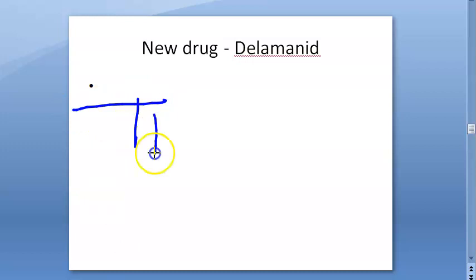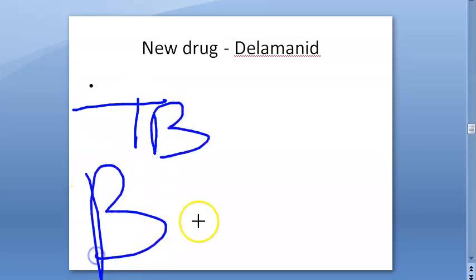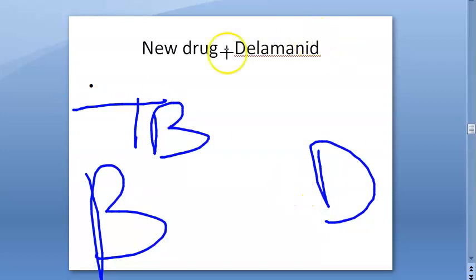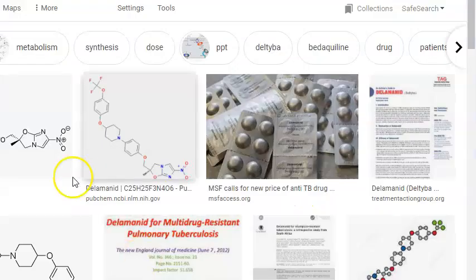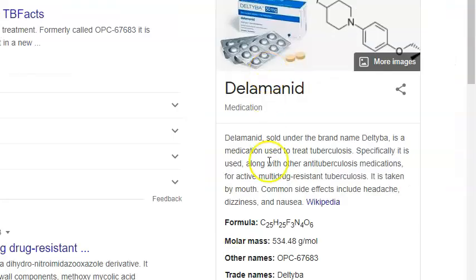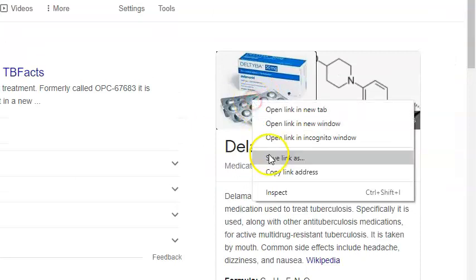So guys, for treatment of tuberculosis, there are two new drugs that you have to write. Bedaquiline, that you saw now. There is one more, Delamanid. Delamanid also you have to write. Again, this is for multi-drug resistant tuberculosis.